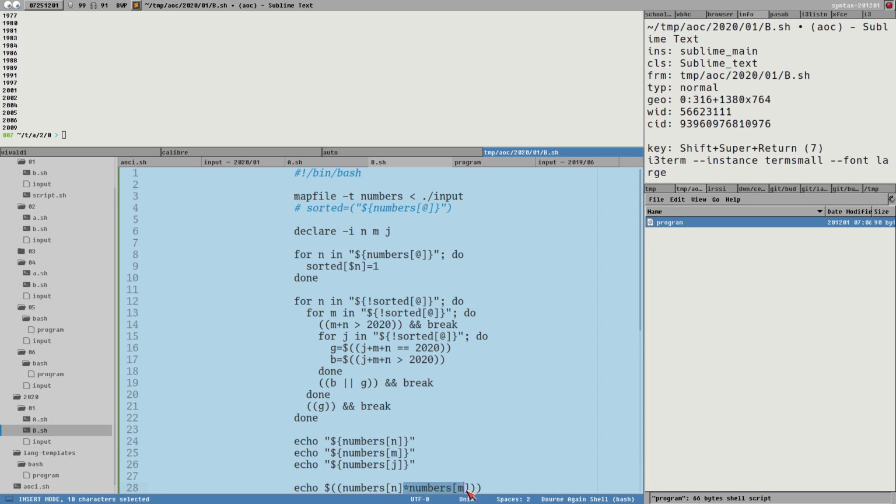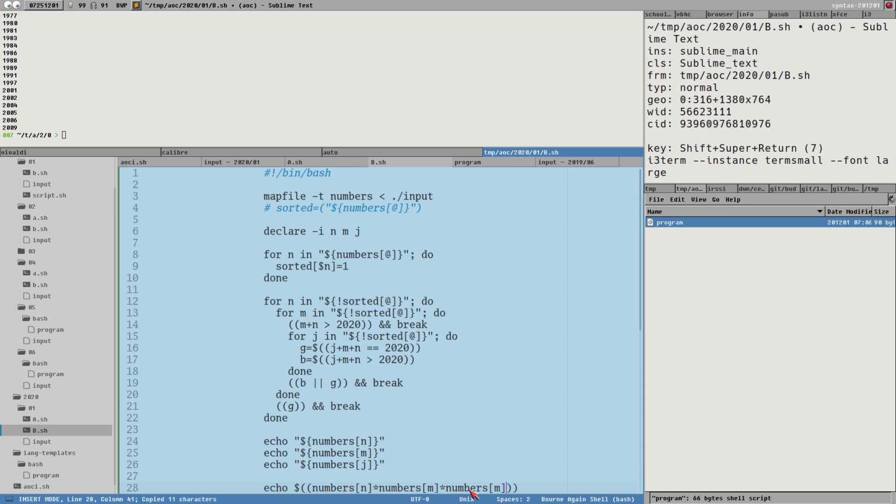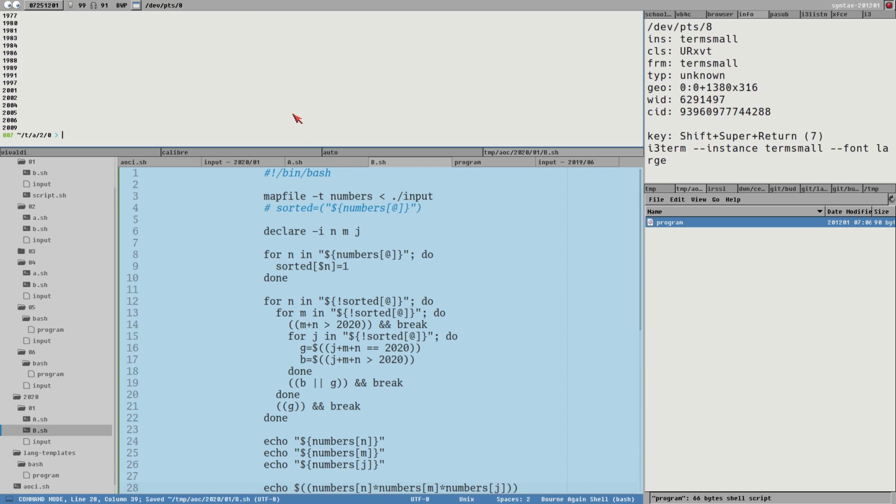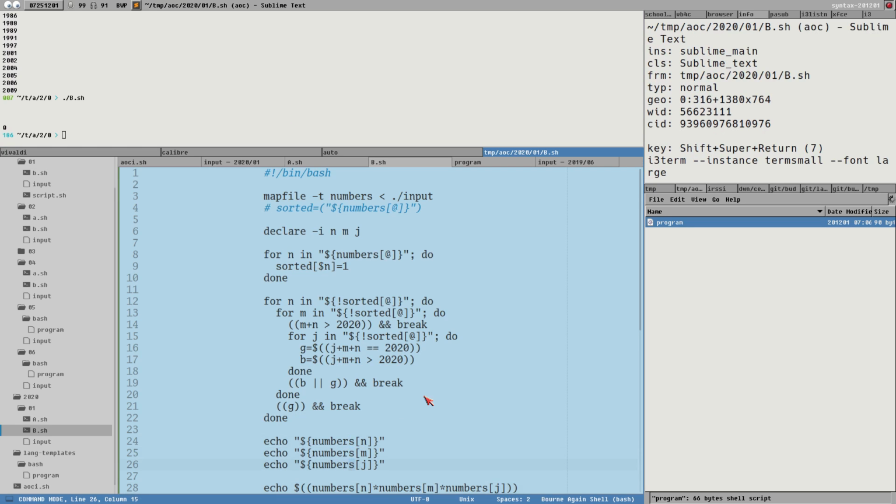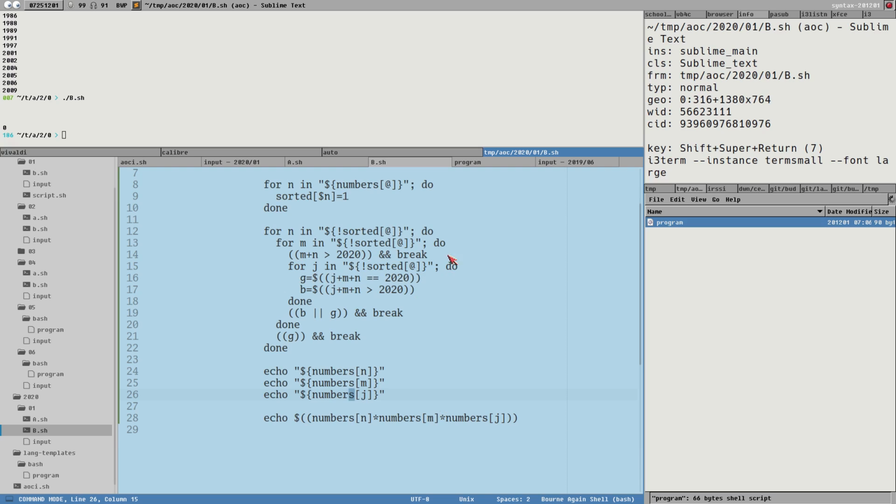I think we're supposed to multiply these 3 now, right? We check it later. J. Let's see if it works. 0. Didn't find anything here. Okay. For n in sorted. Yeah, we also have to test that it isn't the same. But then we should have gotten some results, right?